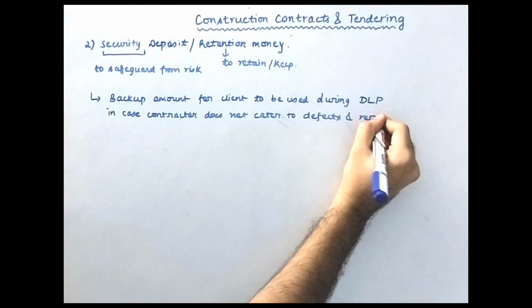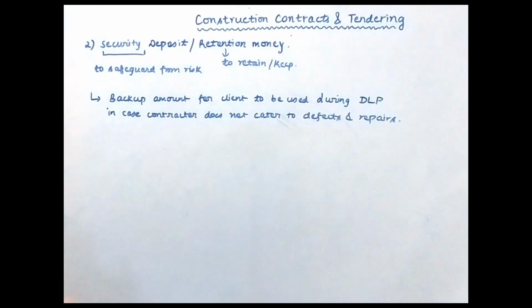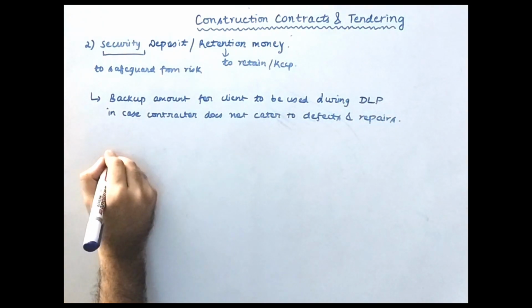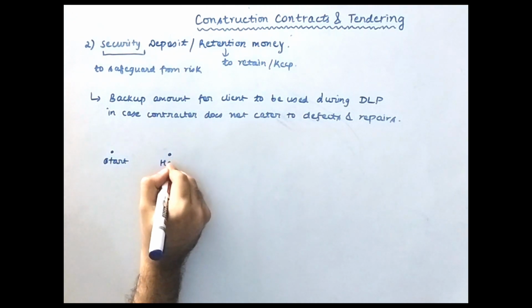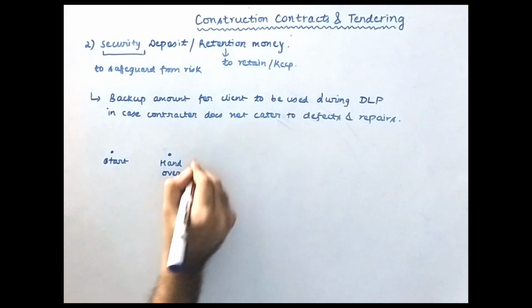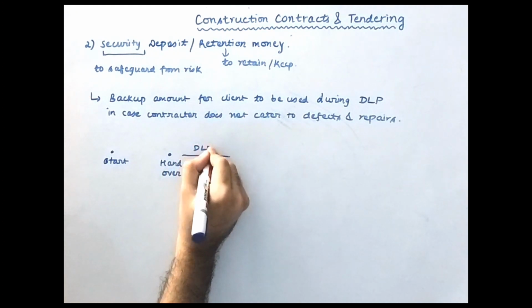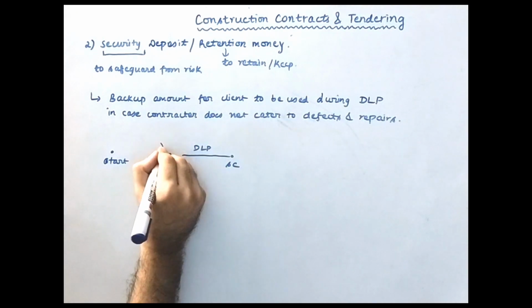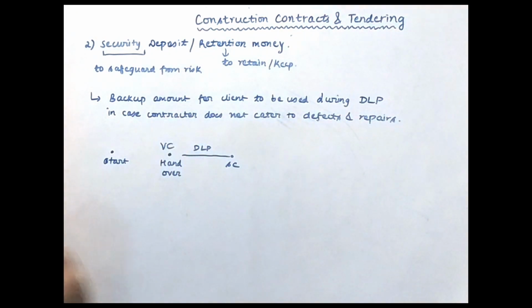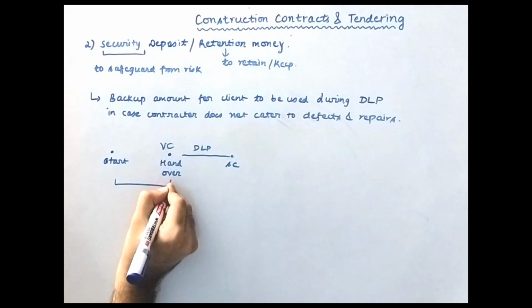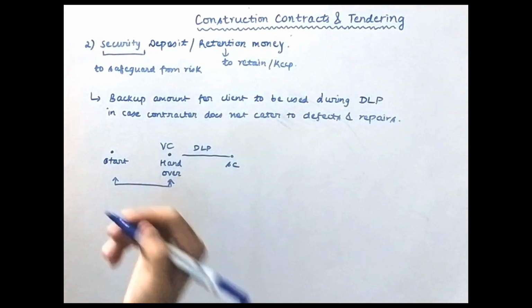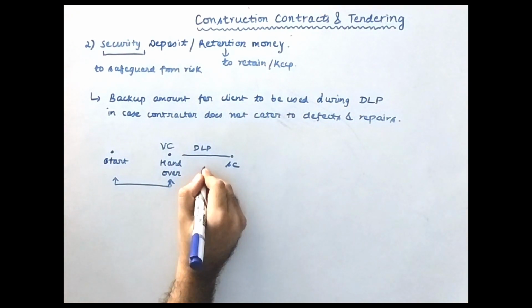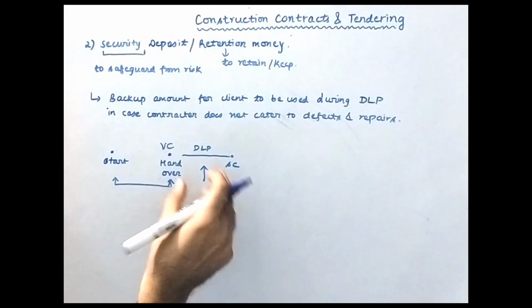Now I will explain. See, I already told you that this is the start, this is the handover or the completion, and this is your DLP period, and this is your successful completion, your virtual completion. Now see, if the client pays the contractor all the amount during this period and does not retain any money with him, then the contractor may say that I won't help you out with any defects during this position.